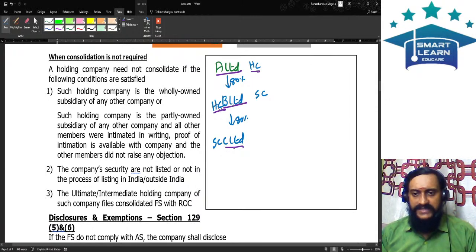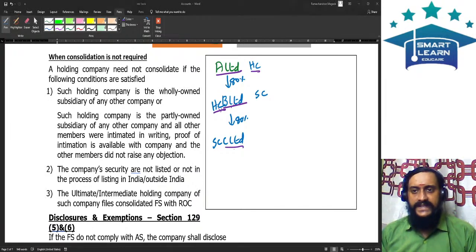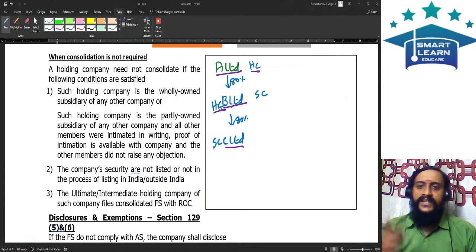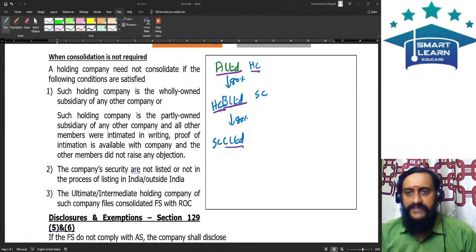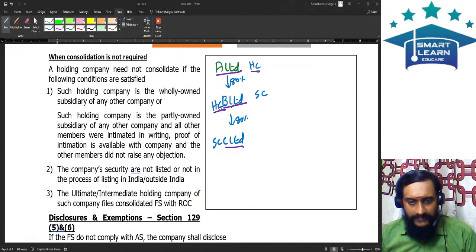B Limited consolidates with C Limited. A Limited consolidates the financial statements with B Limited as well as C Limited. But there is a duplication in the consolidation. Therefore, if A Limited is consolidating, B Limited need not consolidate. This is the relaxation which is given under the law. But this relaxation is subject to some conditions. What are all the conditions subject to which this relaxation is there?